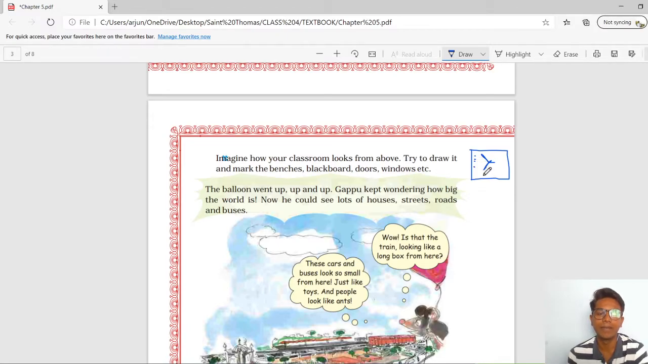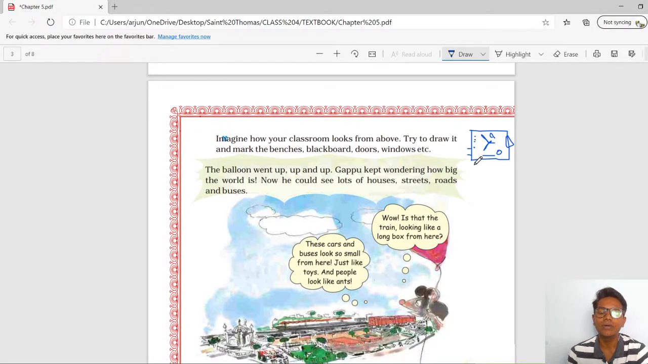Then we can see a blackboard. We can see a chair. We can see some students, but all will look like small objects. From here we can see just a window like this, a door like this, an open door. All things will look small.